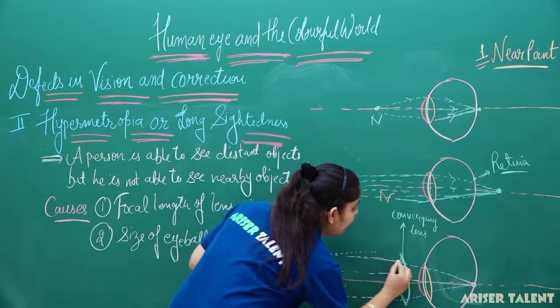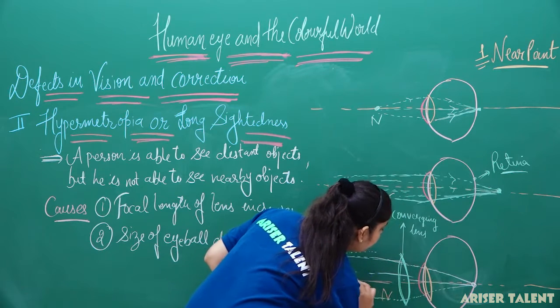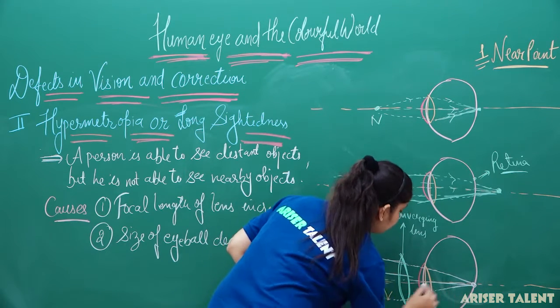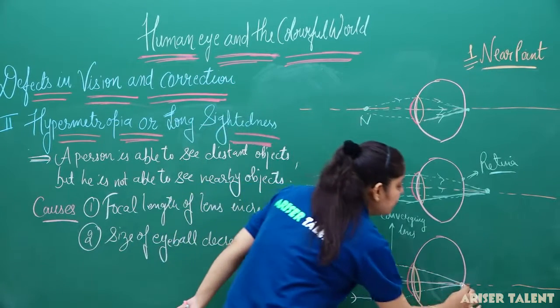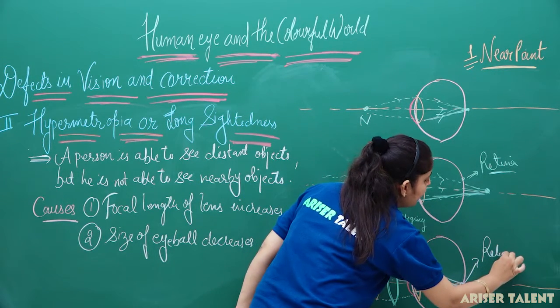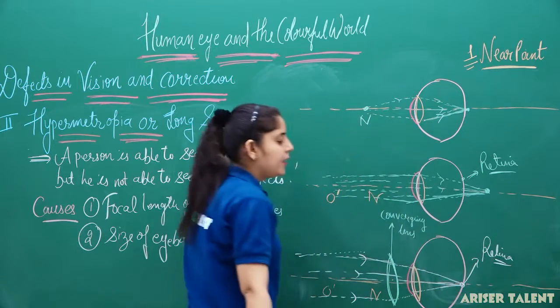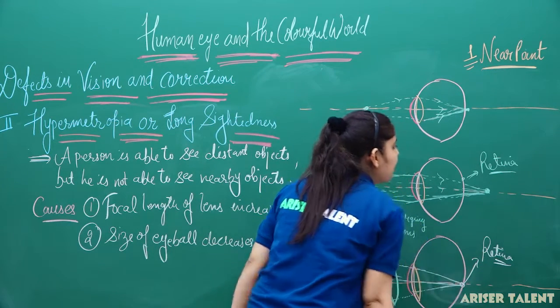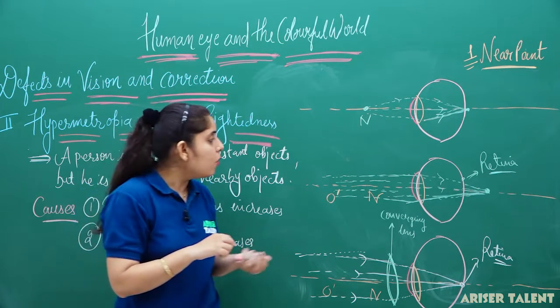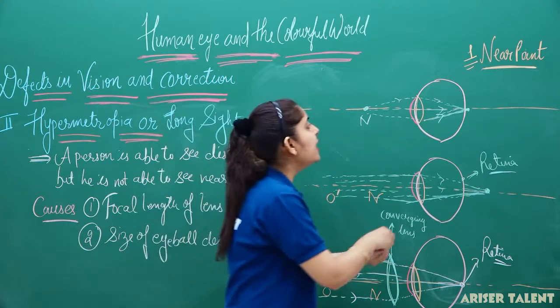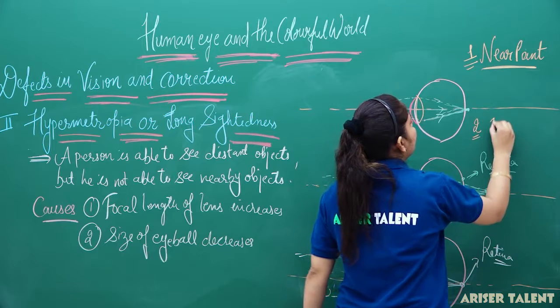And here the rays are going to converge at the retina. So this is how this lens is going to work, and this is our retina, and you will get the image exactly at the retina. Because at the retina we get the image, we are able to see the image of the object. So you can see that the second case is our hypermetropic eye.